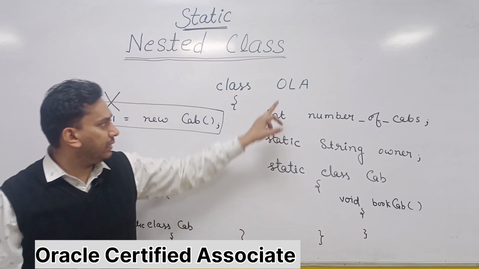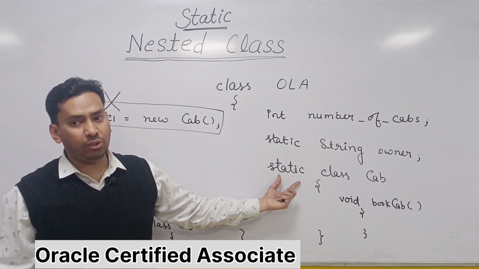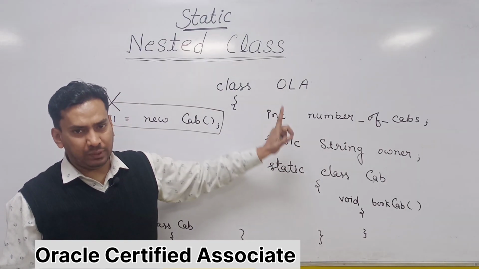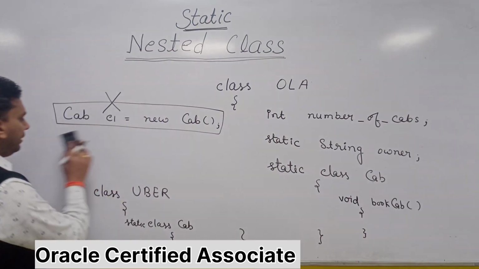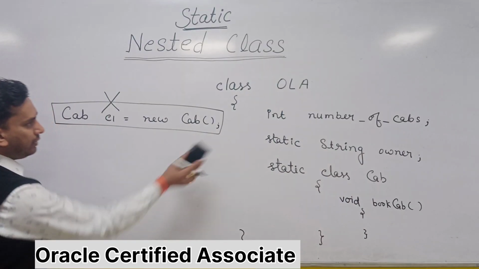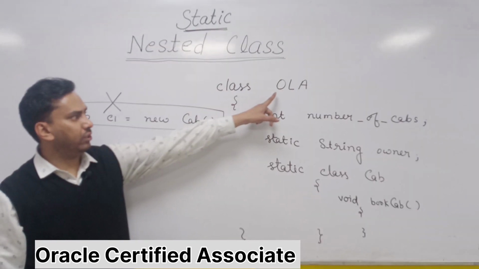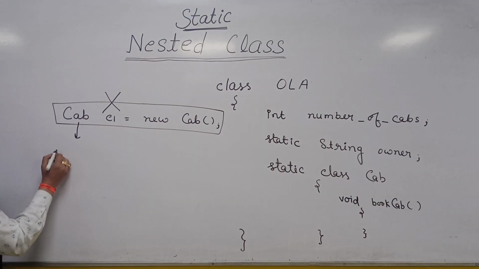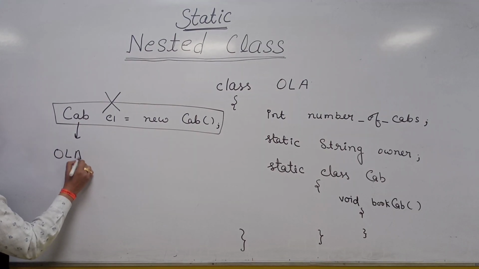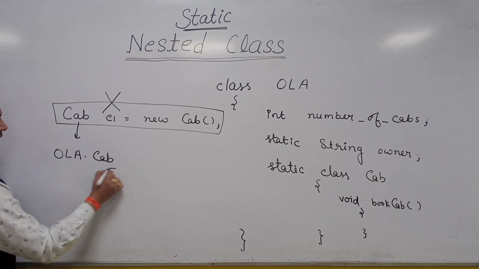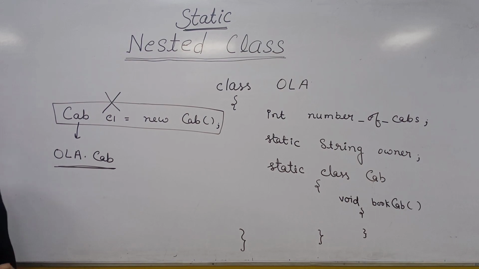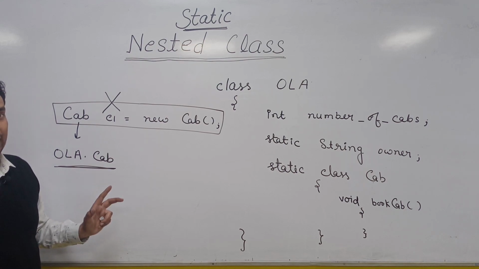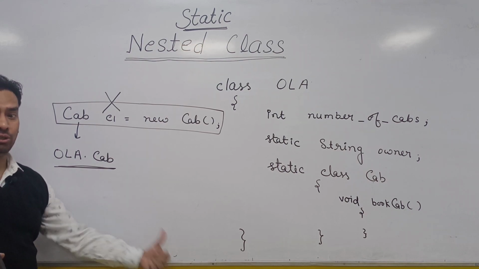So static nested class is going to give you the feature of the static keyword. A static keyword says that it can be accessed by the name of the class. The static members are giving you this feature. So now how can you access this? The simple syntax for creating the object of the static nested class is: don't write cab, you have to write Ola.cab, right? This is the benefit of nested class, increased encapsulation. Now cab is not just cab, cab is Ola.cab or Uber.cab.